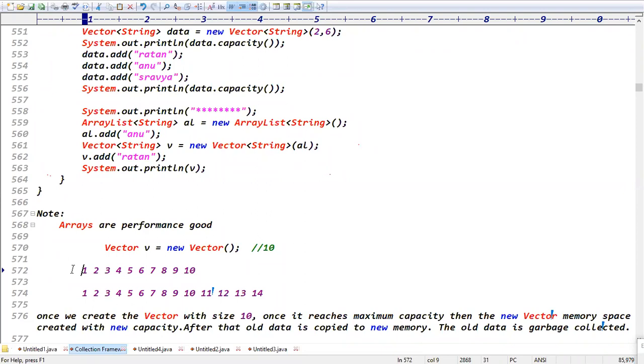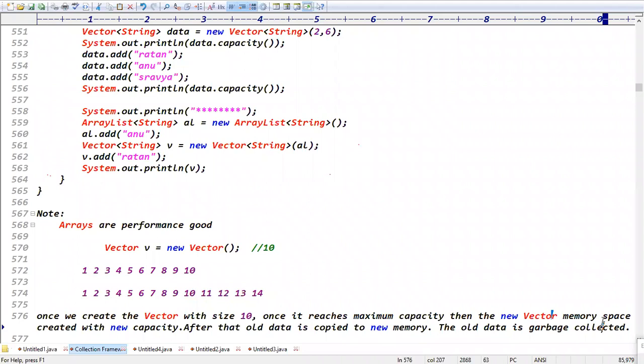Once it reaches max capacity, the new capacity becomes double, right? It means this data is copied to the new memory, and the old data is garbage collected.